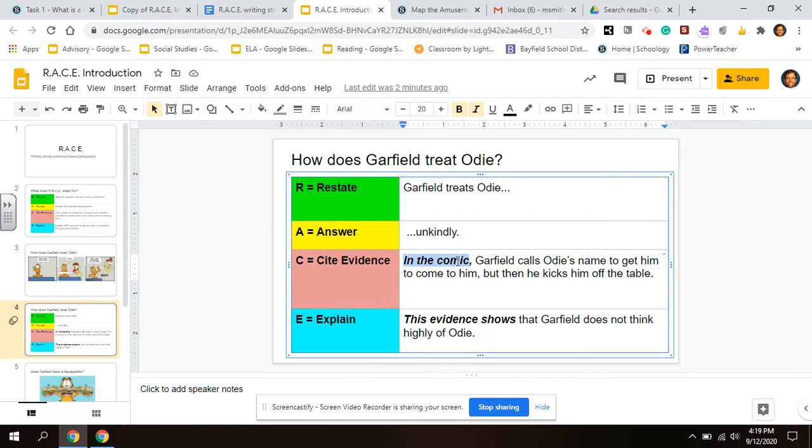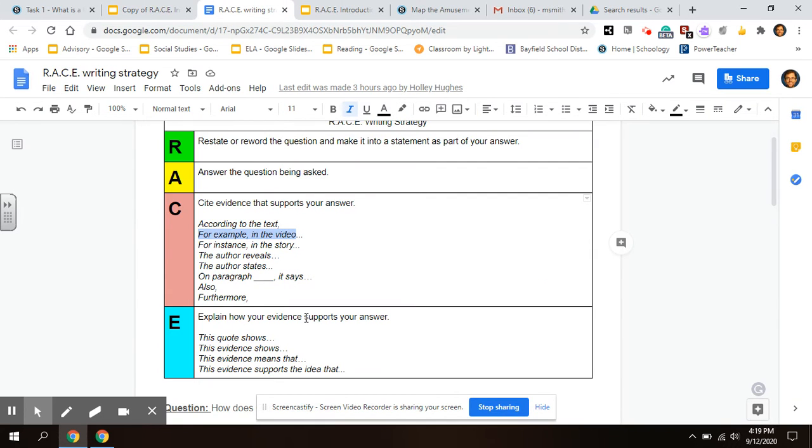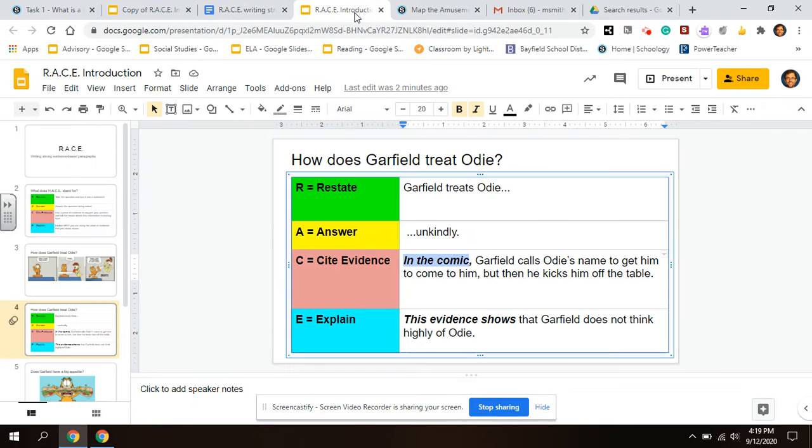Now I need to explain why I'm giving this piece of evidence. Why am I using it in this paragraph? Go back to here. In the explain, you've got some examples. I'm going to go with this evidence shows. So this evidence shows that Garfield does not think highly of Odie. That's why I'm giving this piece of evidence. And these two pieces support this idea that Garfield treats Odie unkindly.